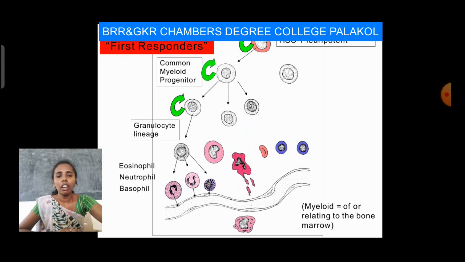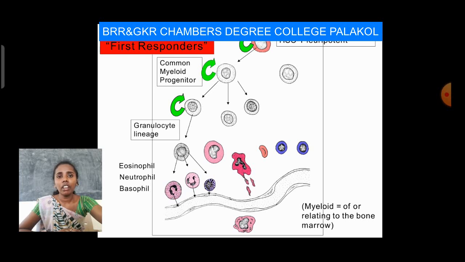Coming to the first response, that means whenever an antigen enters our body, or at the surface of the body, the cells respond like this. Pluripotent hematopoietic stem cells can be initiated to produce the common myeloid progenitor. These progenitors produce the granulocyte lineage, that is eosinophils, basophils and neutrophils. These are among the first responders of the immune system.